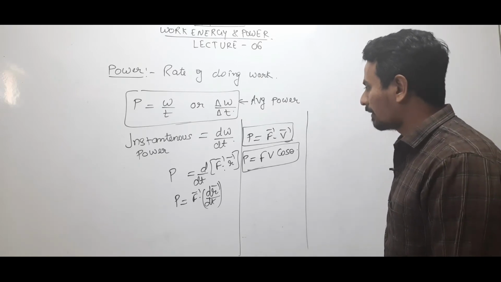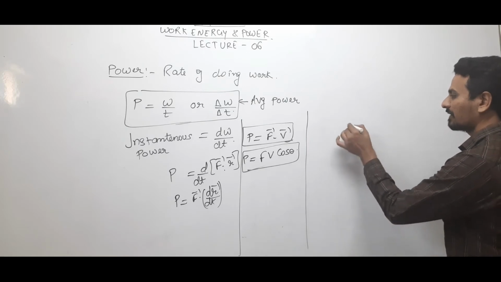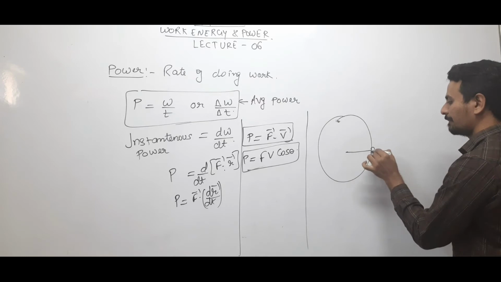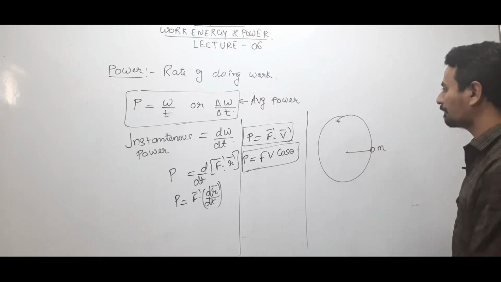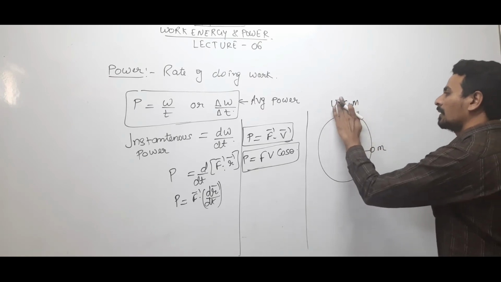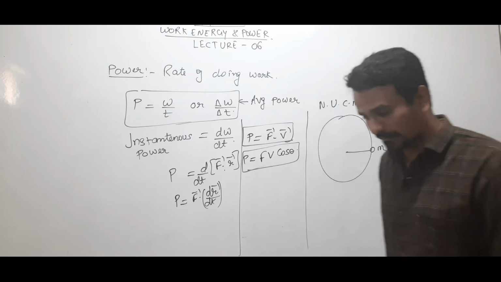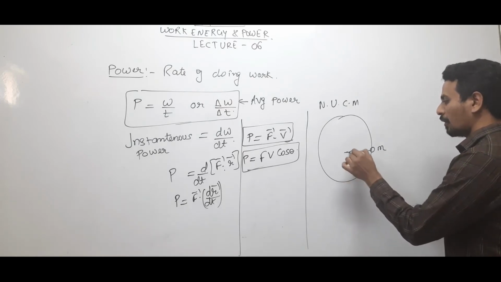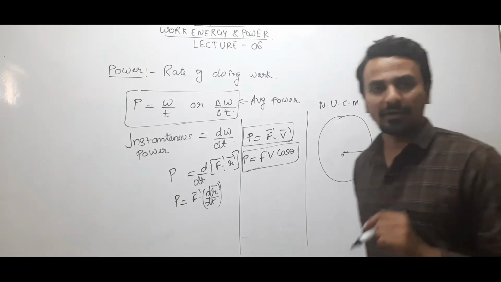Clear? Okay. I will not say example, but I will take one situation. Suppose a particle of mass m is performing non-uniform circular motion, right? You must be knowing that in non-uniform circular motion, it will have two accelerations.